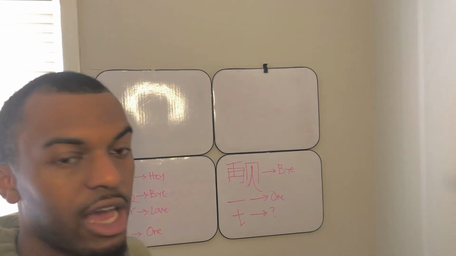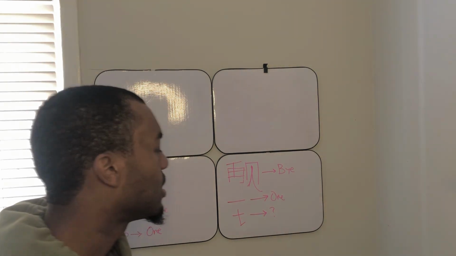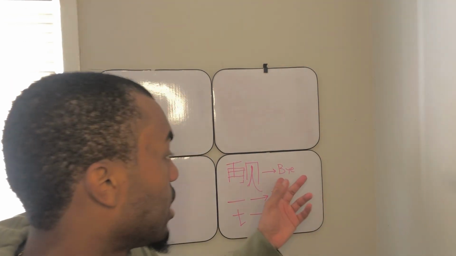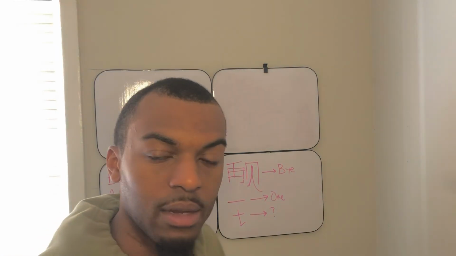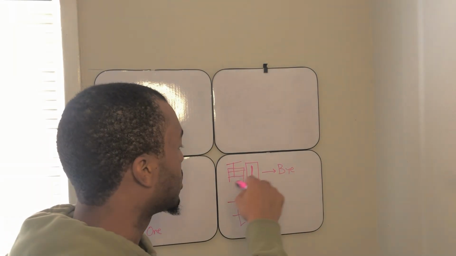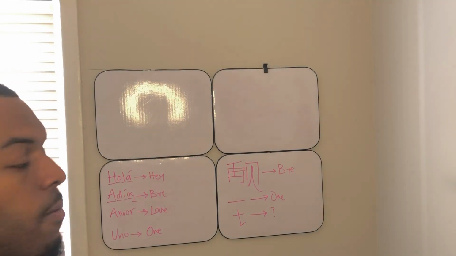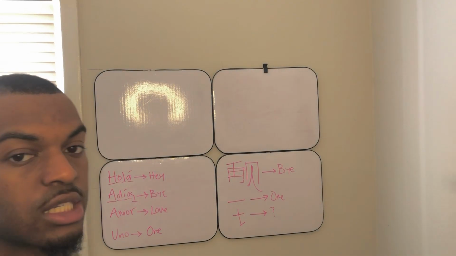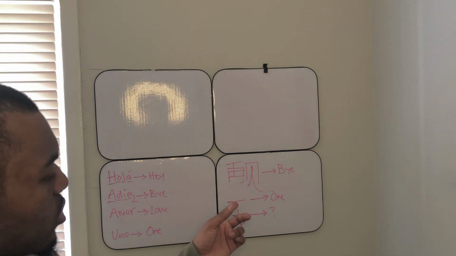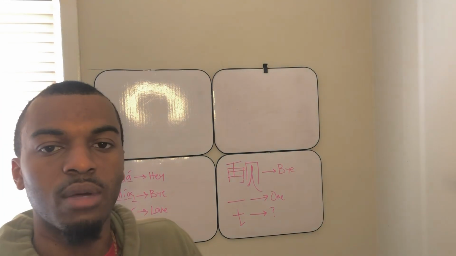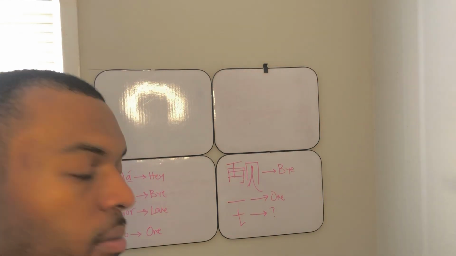I don't speak Mandarin, but if you wanted to write a verbal expression such as bye, to tell somebody bye in China, this is how you would write that expression. So we got to take this and turn it into something that we understand. Same thing right here. This little horizontal dash stands for the number 1 in Mandarin.